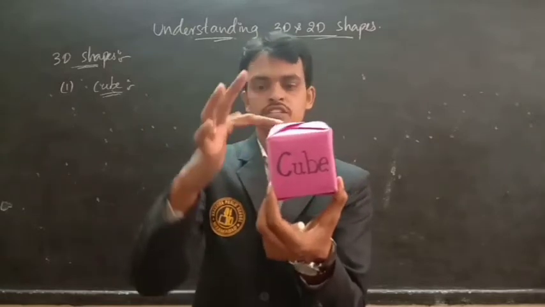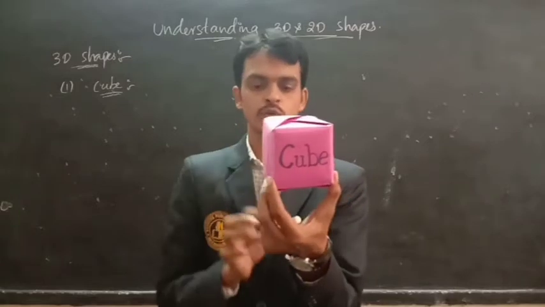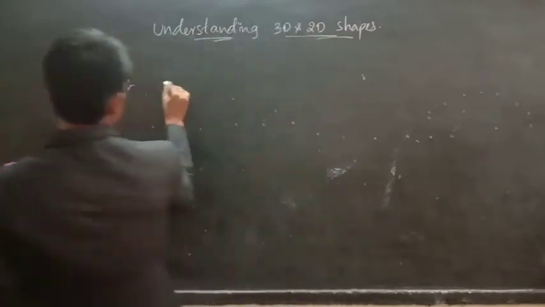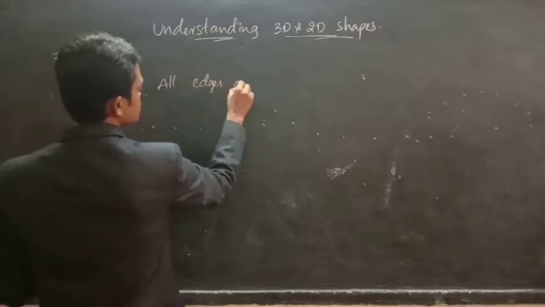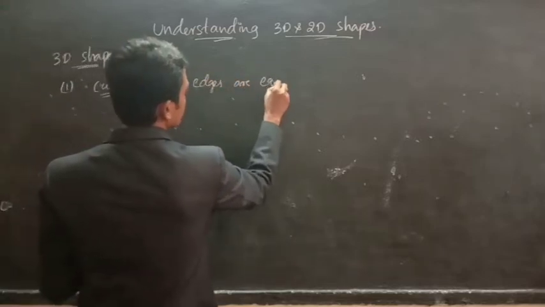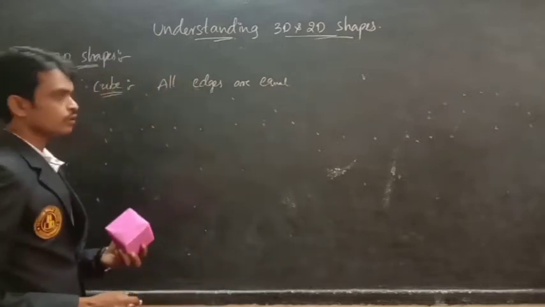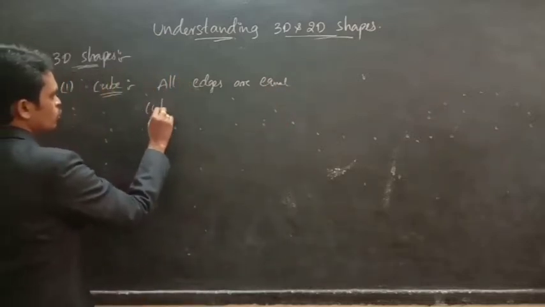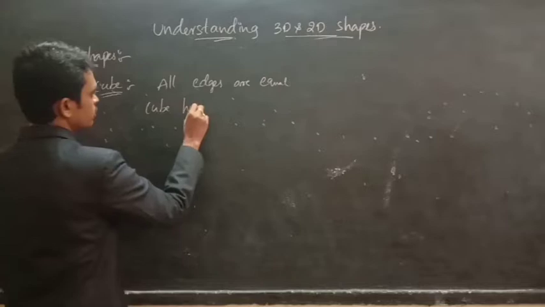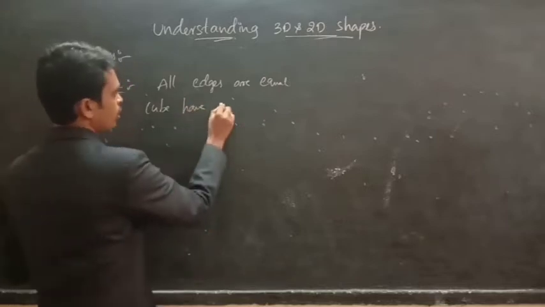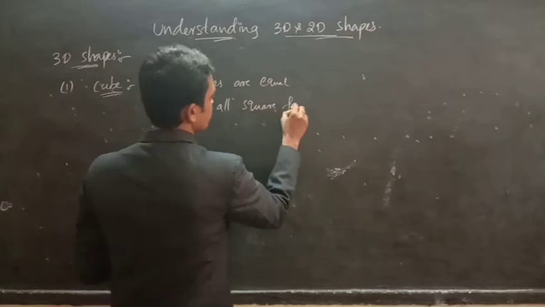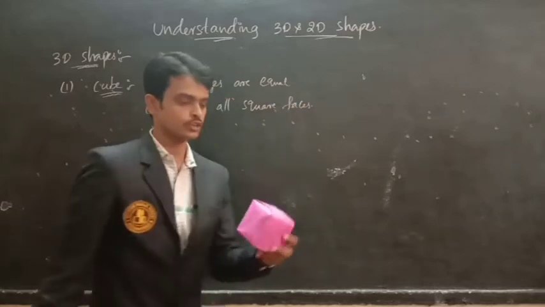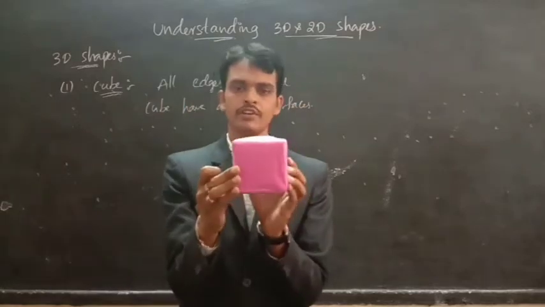So in a cube, all edges are equal. A cube has all square faces.